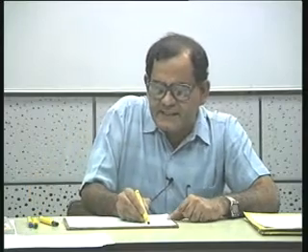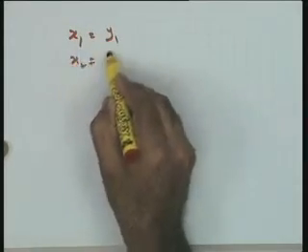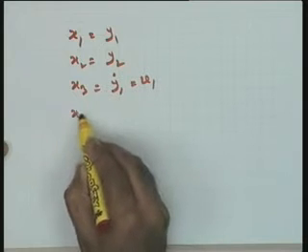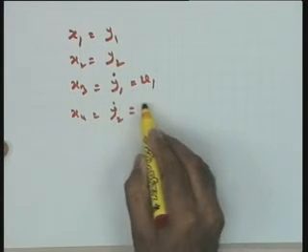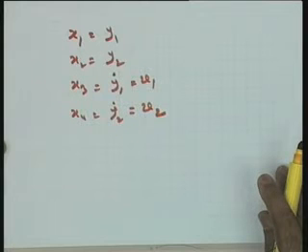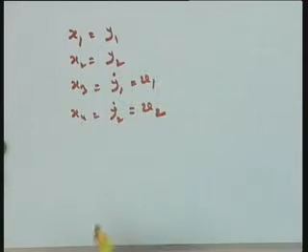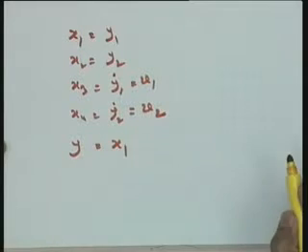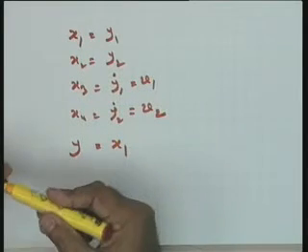If that is the case, then x1 equal to y1, x2 equal to y2, x3 equal to y1 dot equal to v1, and x4 equal to y2 dot equal to v2 constitutes a set of state variables for the system. The output variable y, of course, in this particular case is x1 itself, because I am interested in the motion y1 of the automobile as an important attribute of the system.